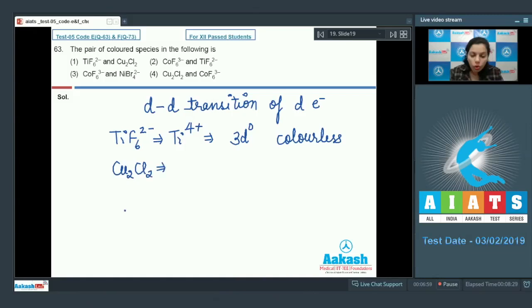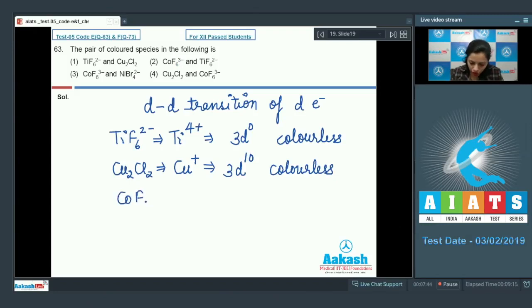It's a compound of copper, and the oxidation state of the copper in this particular compound is Cu+. And in this case, the configuration is 3d10. All the electrons are paired in d orbital, and that's why, due to the absence of d electron, d-d transition is not possible, and that's why it is again colorless. The next compound that we have here, CoF6 3 negative in the second option.